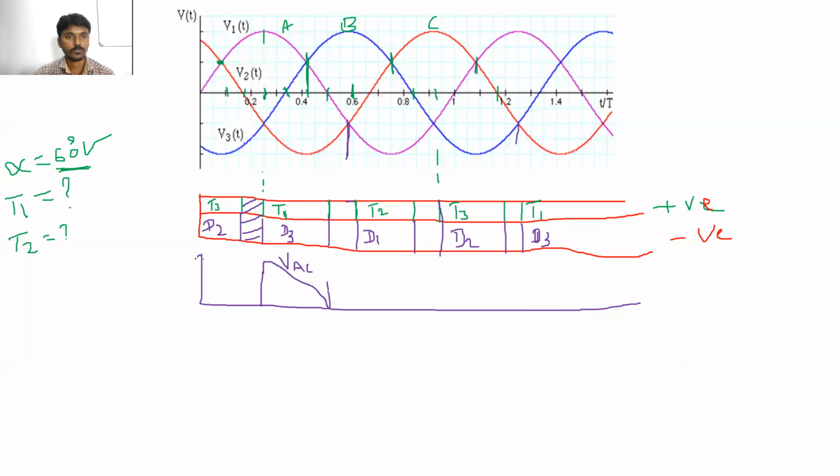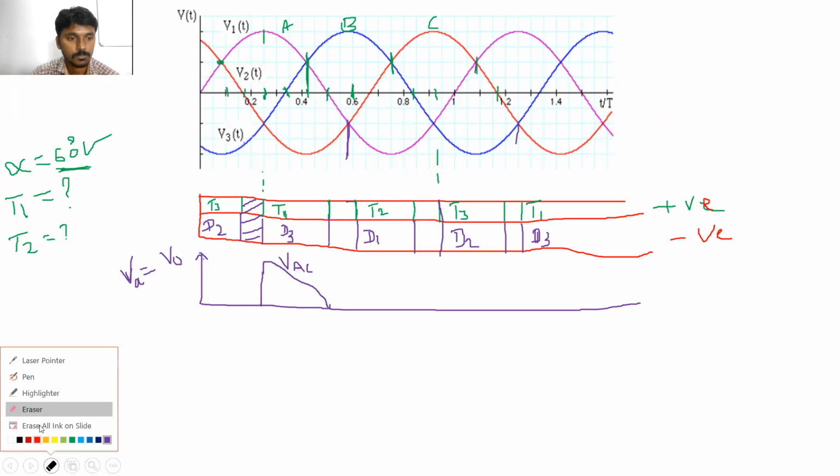Okay, this is which waveform? Output voltage waveform. Okay, VA is equal to V0. Next, from this point to this point, which point?